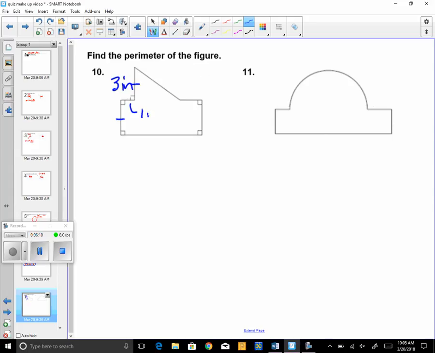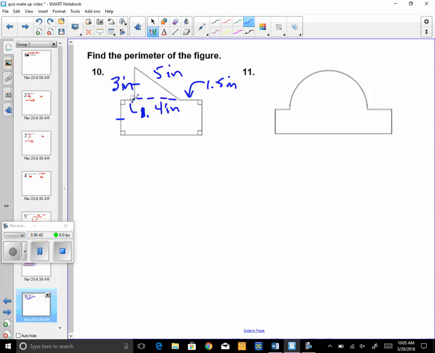This is 1.5 inches. Everything's in inches. So this is 1. The bottom of this triangle is 4 inches. And the top of this triangle, the hypotenuse, is 5 inches.